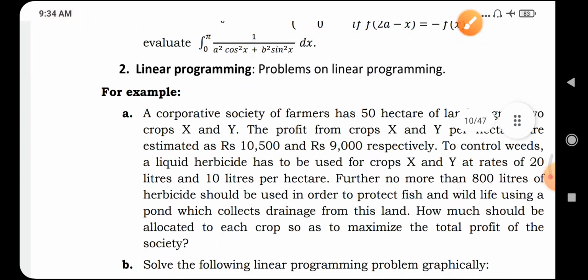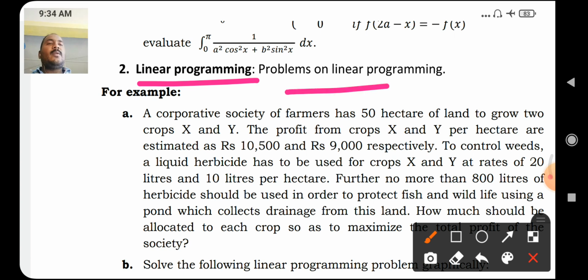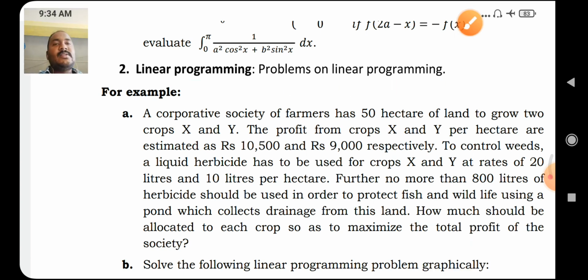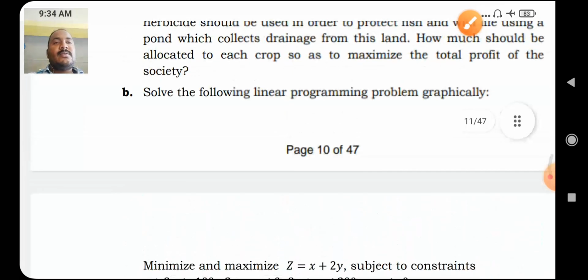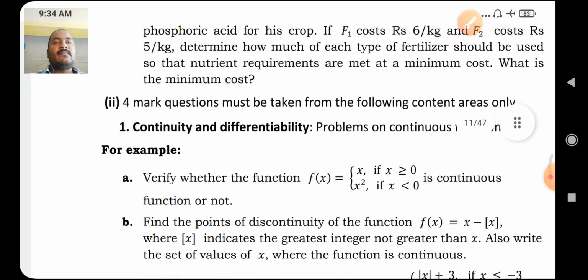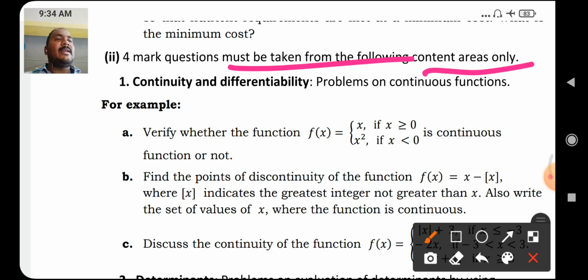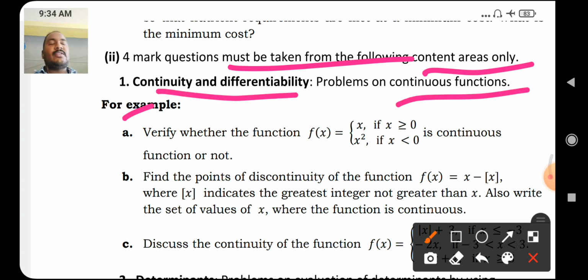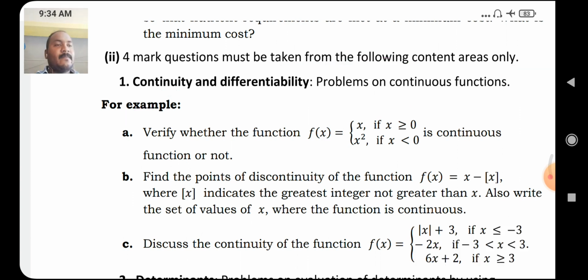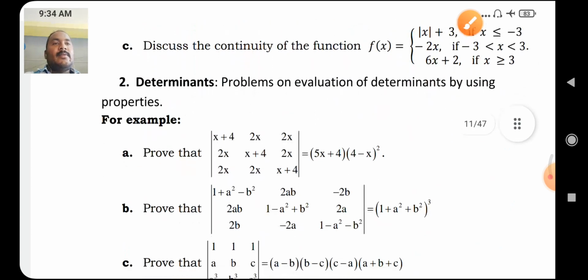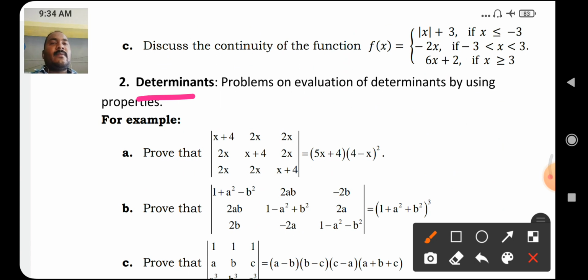In LPP, linear programming problems, this is a 6 mark question. 4 mark questions must be taken from the following content areas only. In this chapter, problems on continuous function. In chapter number 4, problems on evaluation of determinants by using properties.